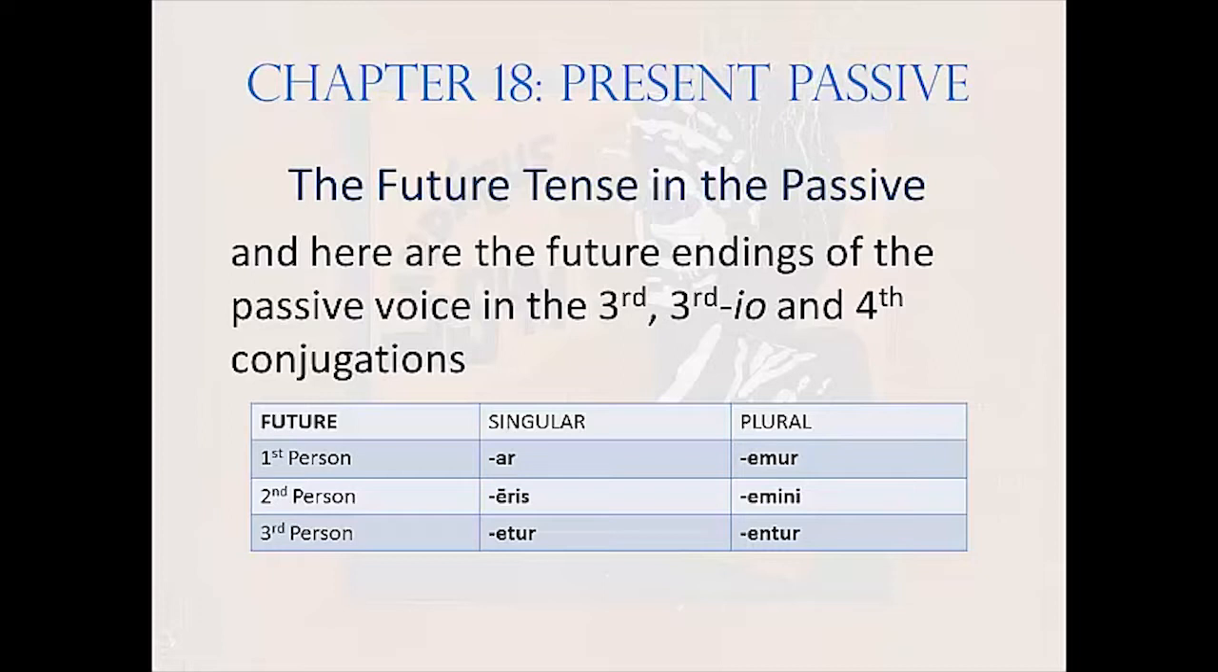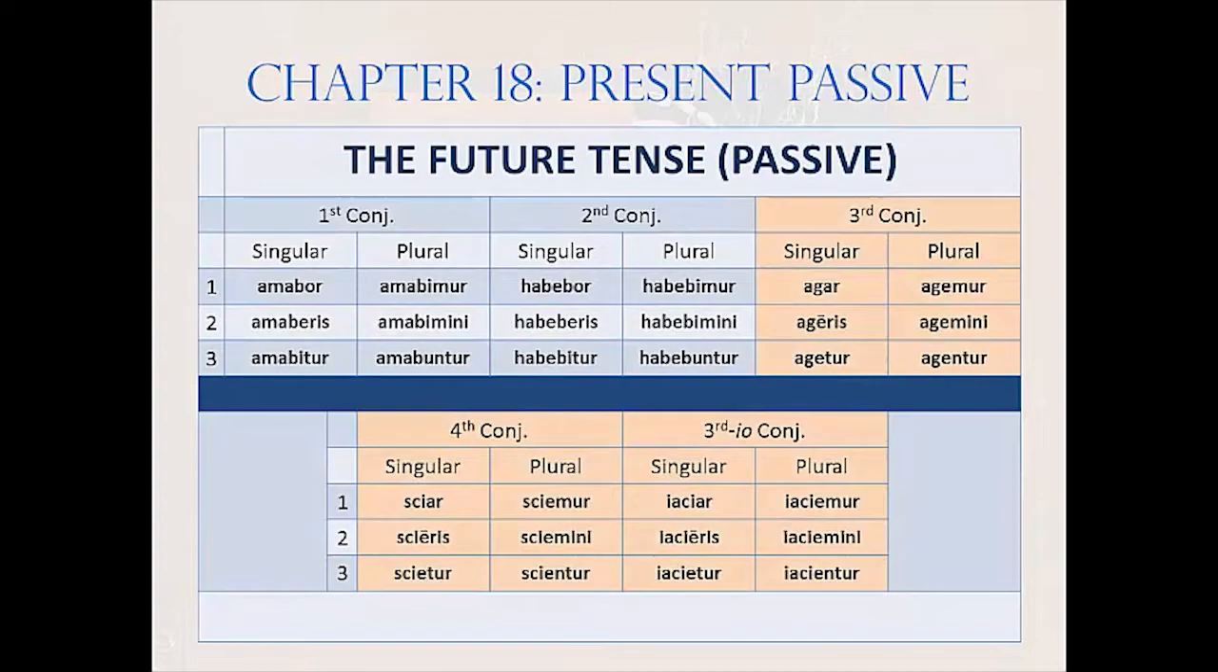-ar, -eris, -etur, -emur, -emini, -entur. When attached to verb bases of third, third IO, and fourth conjugation, these forms result. Remember, you're responsible for knowing these forms, even though Mr. Wheelock doesn't introduce them in Chapter 18.